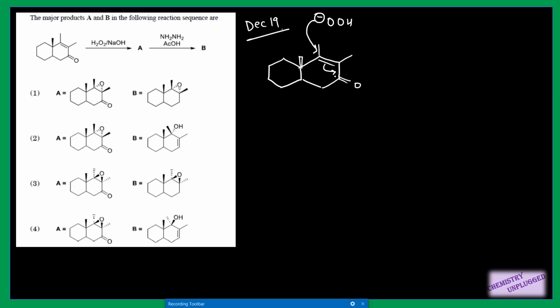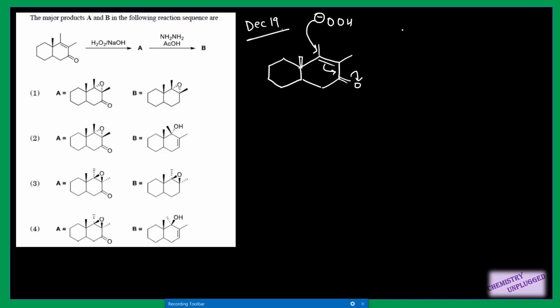This bond will shift here, this will shift here, and the attacking side is the less hindered side. Means this methyl group which is present above the plane will decide the attacking side of this nucleophile. So it will attack from below the plane side. Or if it is given for the normal acyclic alpha beta unsaturated ketone, then you will always get trans epoxide type of product, right?